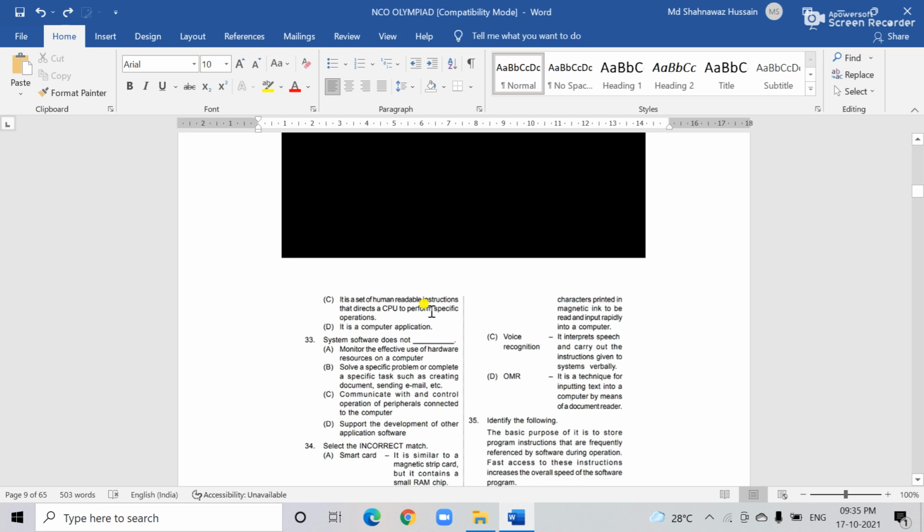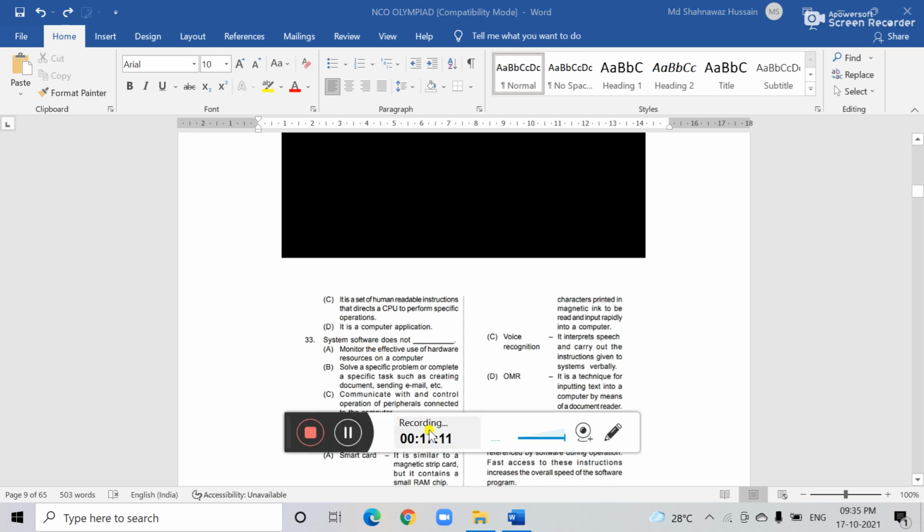There are four options, and you see which is the correct answer. Number 32, C is the correct answer. It is a set of human readable instructions that direct the CPU to perform specified operations, right? And the 33 number question: system software does not. Which is the correct answer?